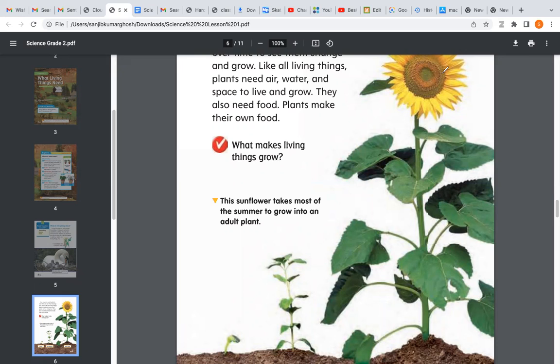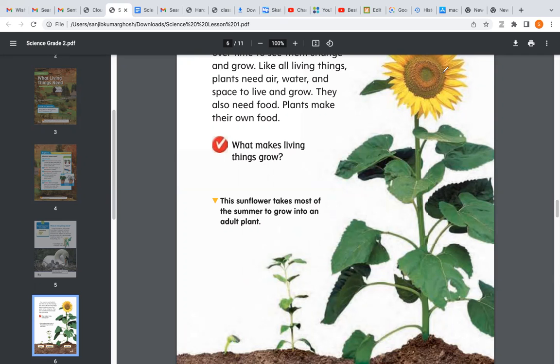Okay. Now you have to understand why it needs air and water. So Shruti, do you know that we breathe in oxygen and we breathe out carbon dioxide? Yes, ma'am. Okay, plants breathe in carbon dioxide and they breathe out oxygen. And what is this carbon dioxide needed for? This carbon dioxide helps them to make the food through a process known as photosynthesis.